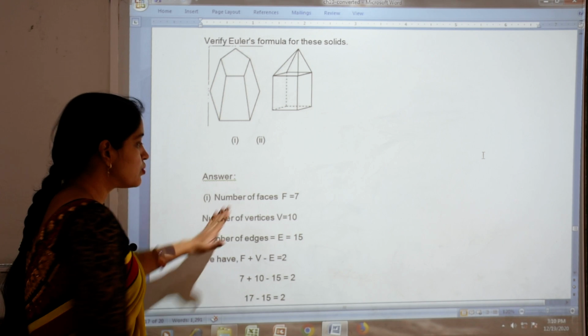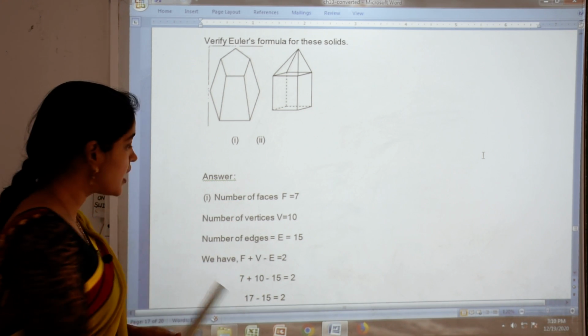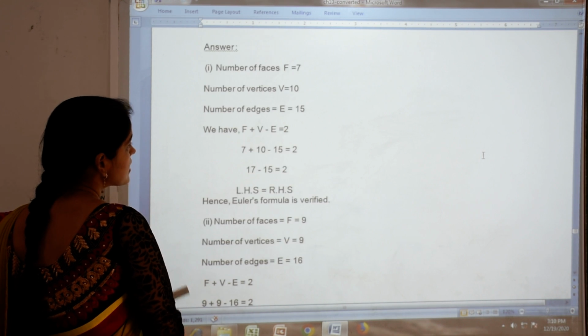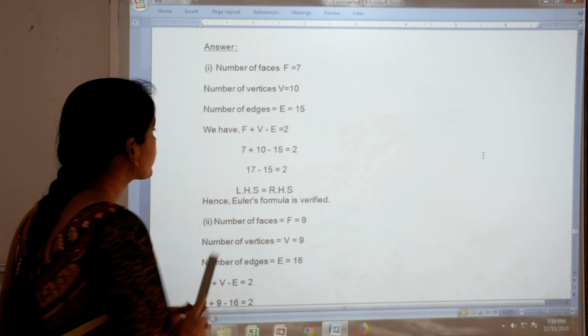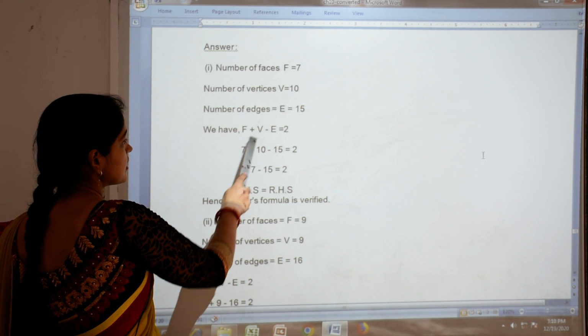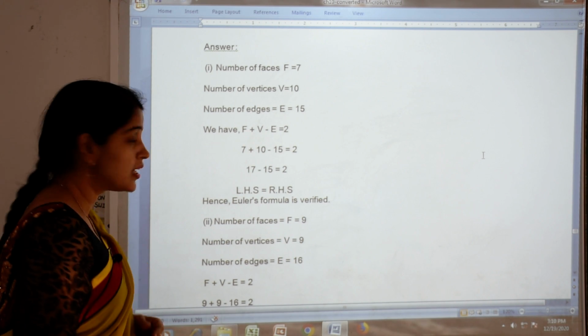Now we have to apply this in the formula. Our formula is F plus V minus E equal to 2. Faces are 7, vertices are 10 and edges are 15.